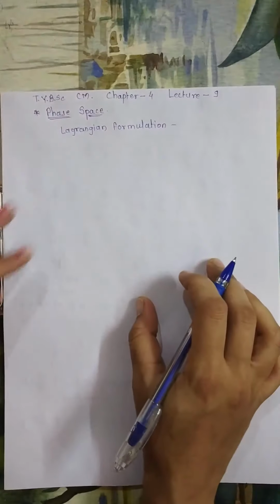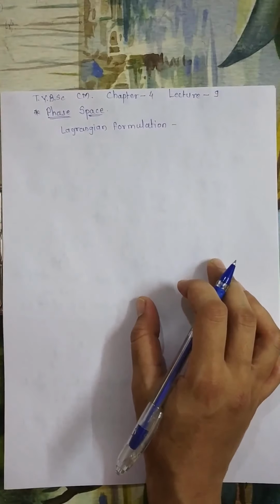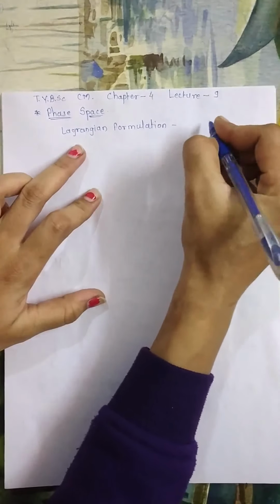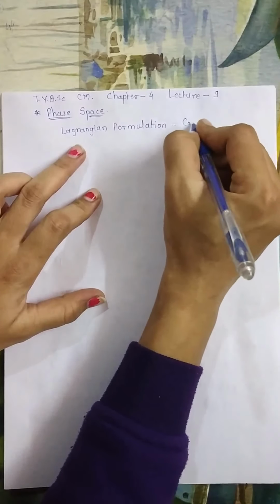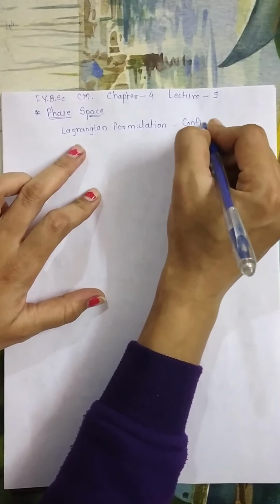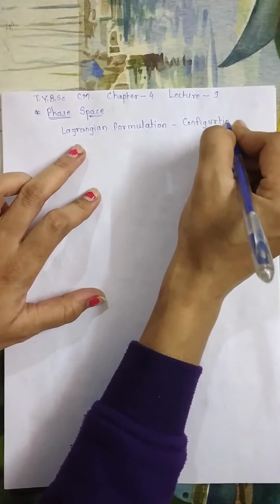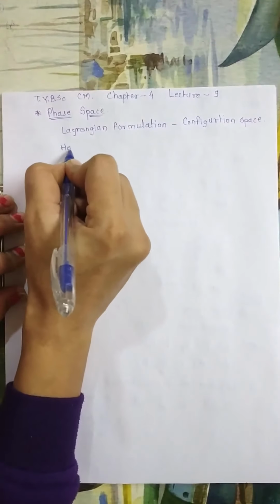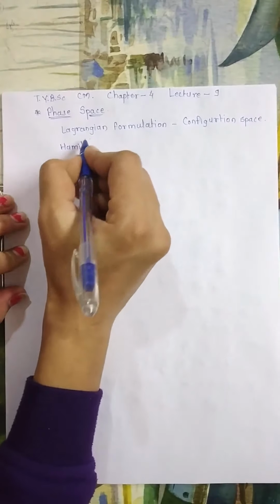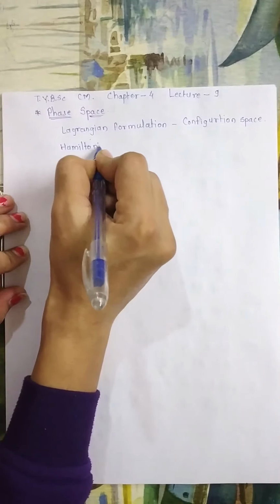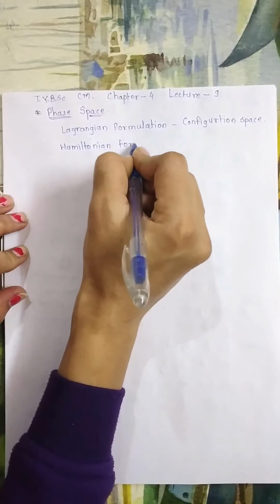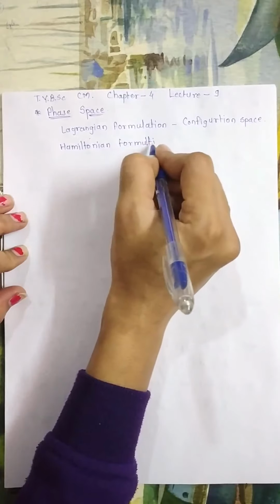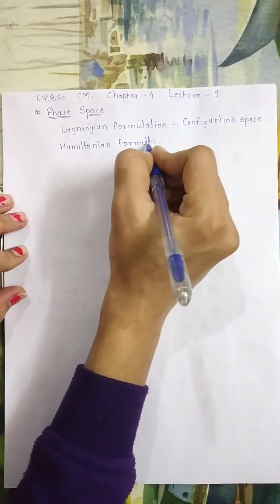That configuration space is a concept for Lagrangian formulation. But when we discuss the Hamiltonian formulation, there is a concept known as the concept of phase space.